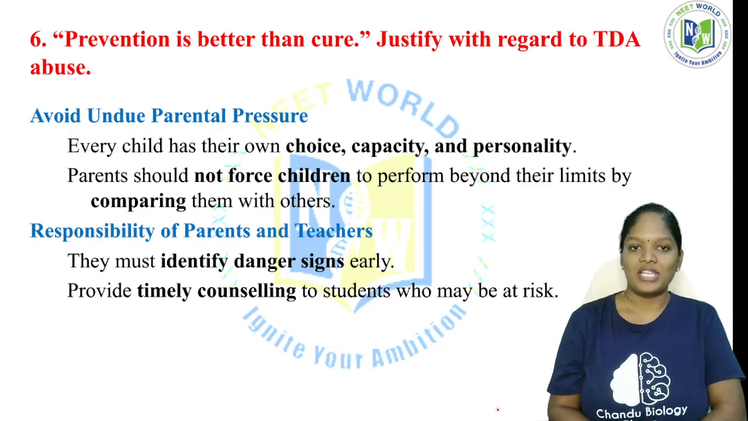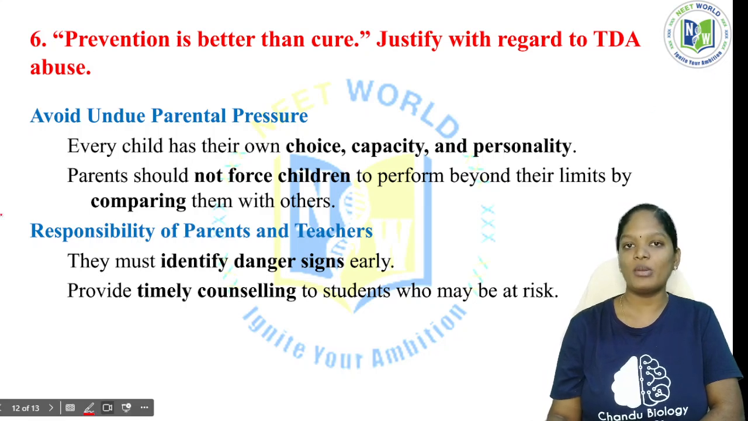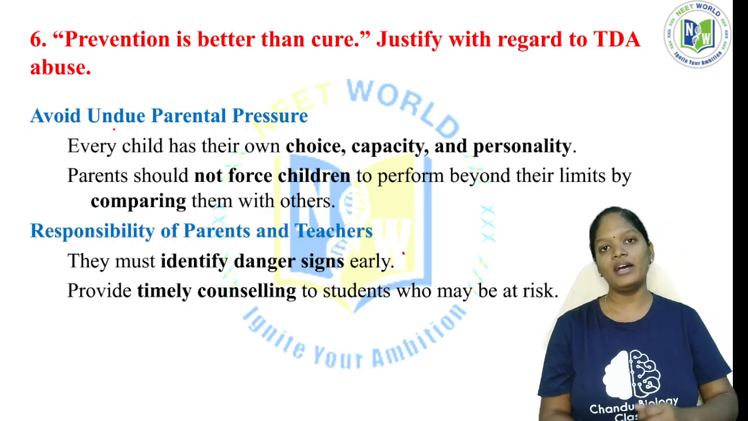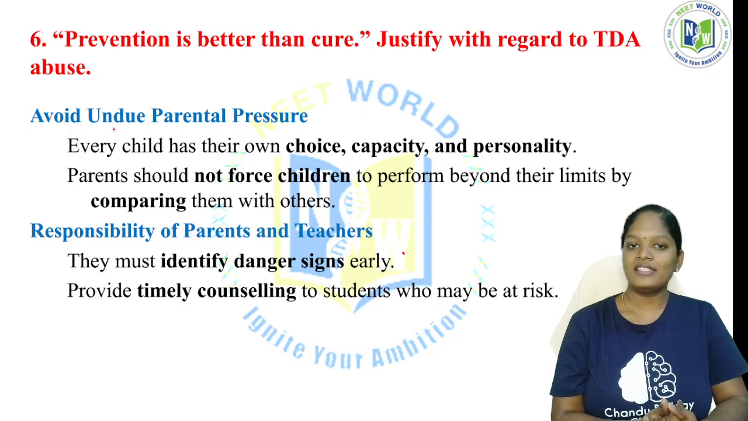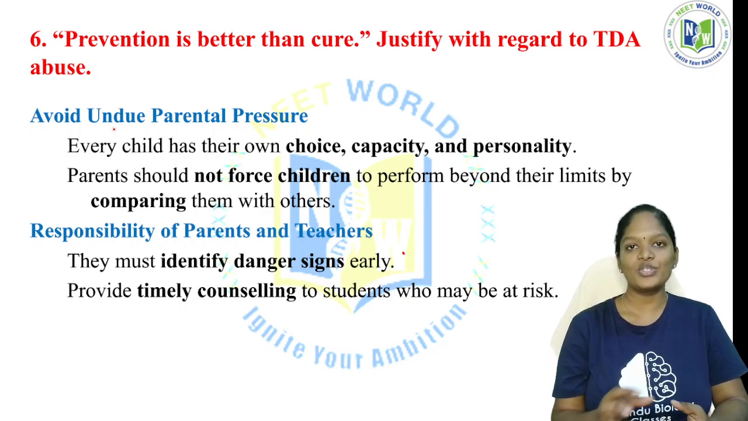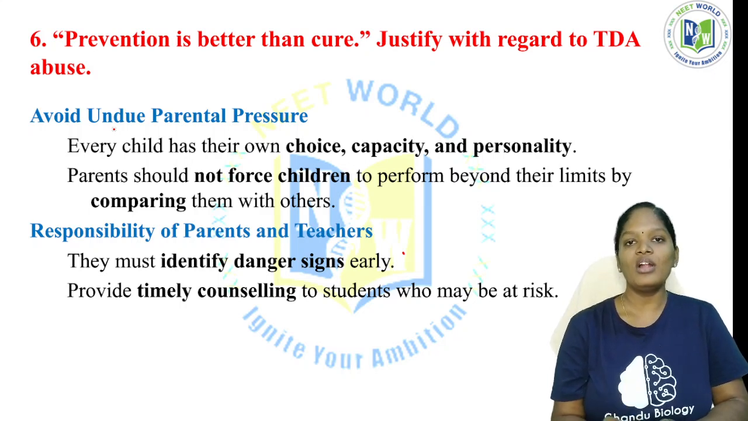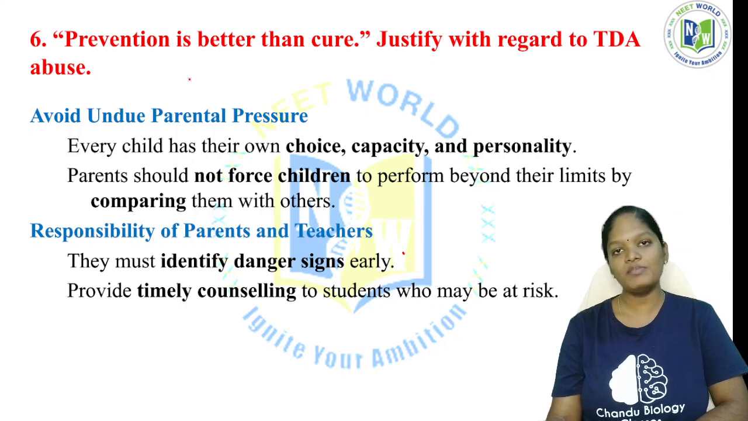Now, sixth question. As I said before, prevention is better than cure. Justify with regard to TDA, that is tobacco, drug, and alcohol, right? How can we prevent this? Why do we have to prevent first of all? As I said before, if you are addicted to something, that is a problem. Even if we come back to consciousness and think this is wrong, I have to quit, even then the symptoms get worse. So not getting involved in any such addiction will be the best solution for every problem. That is why prevention is better than cure.